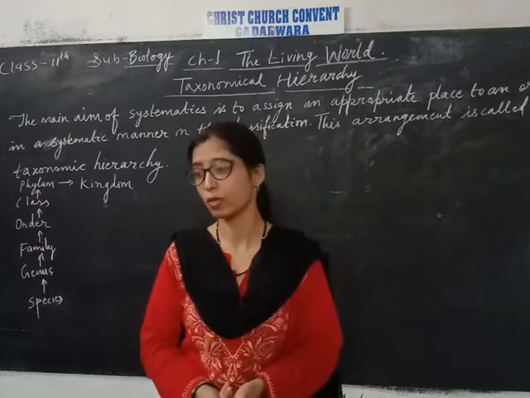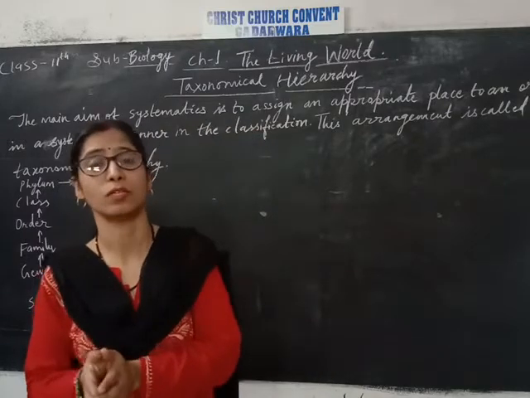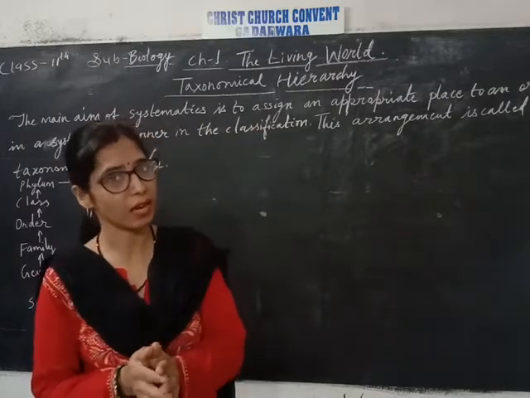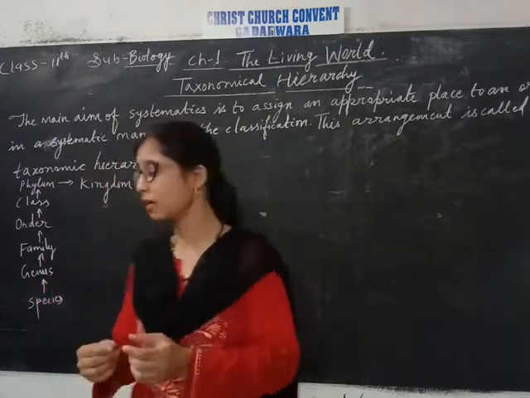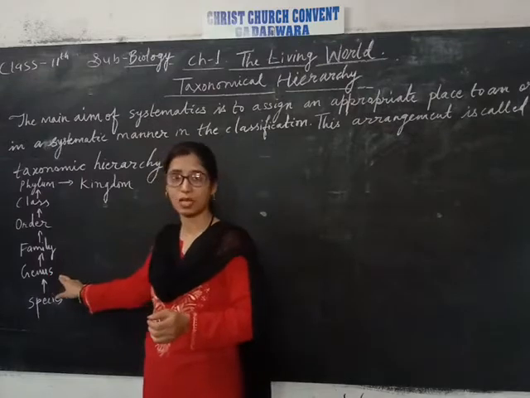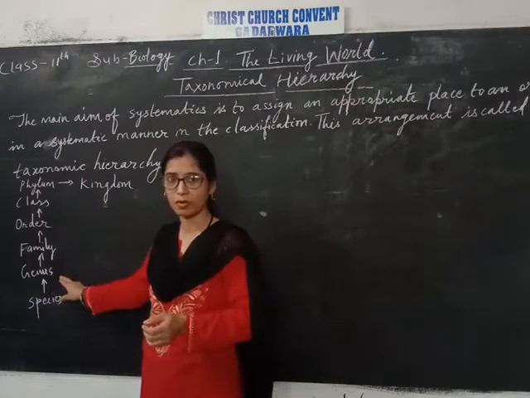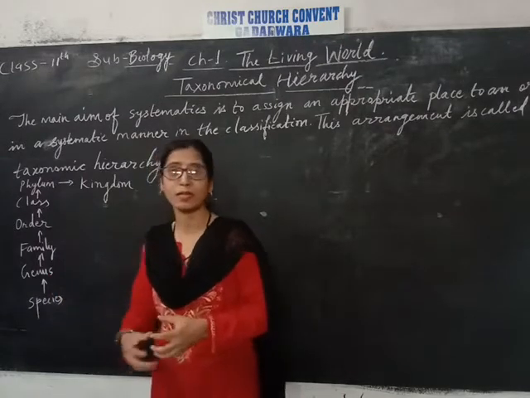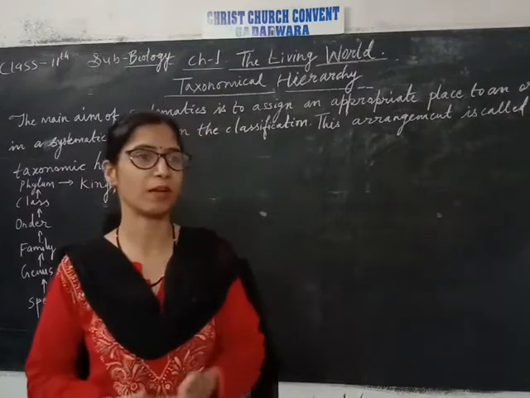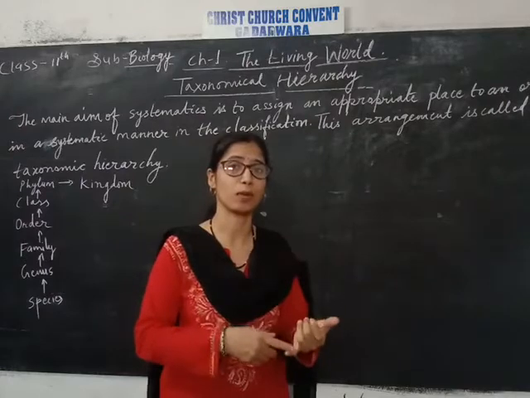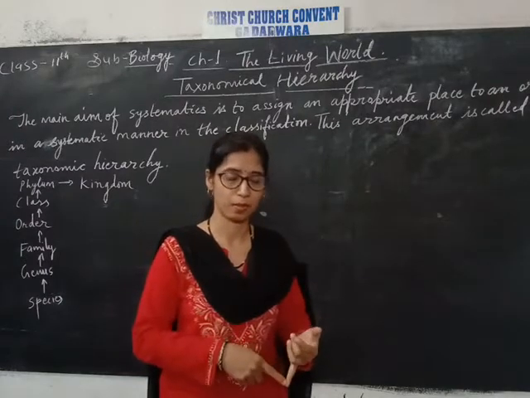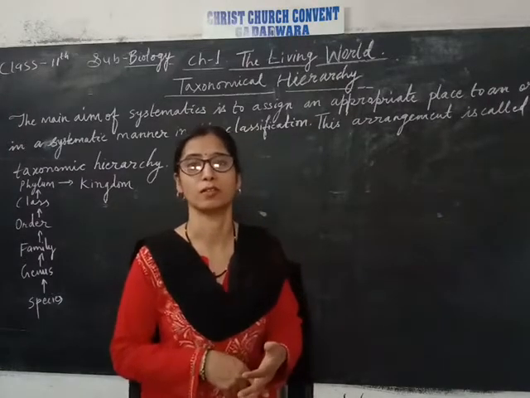Okay, and if these species have similar characters anywhere, then they come under the same genus. So like I just told you, Ficus is the genus in which come peepal, banyan, and fig.